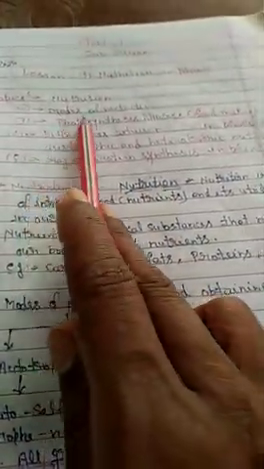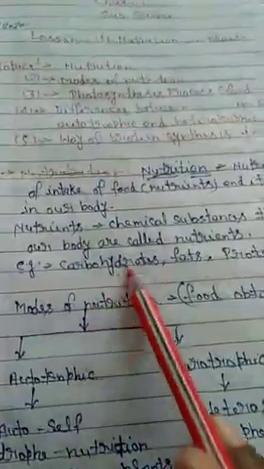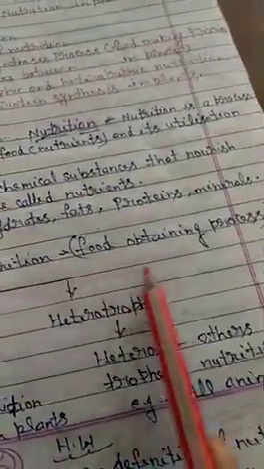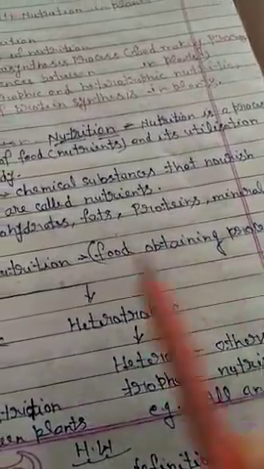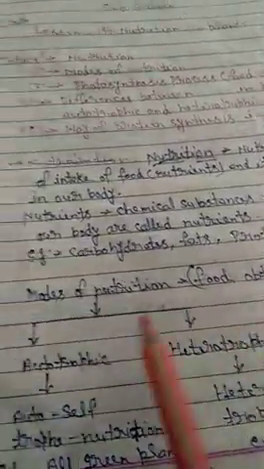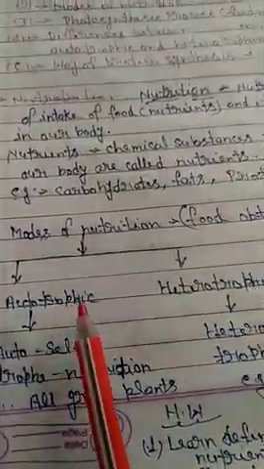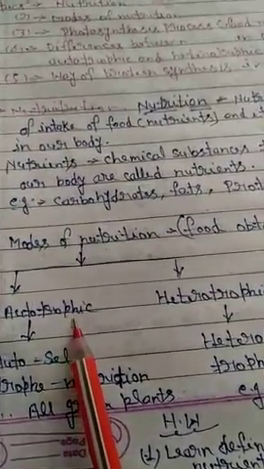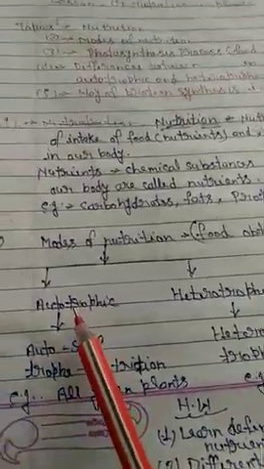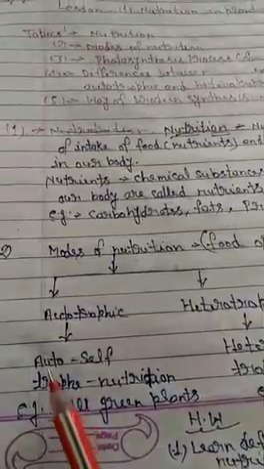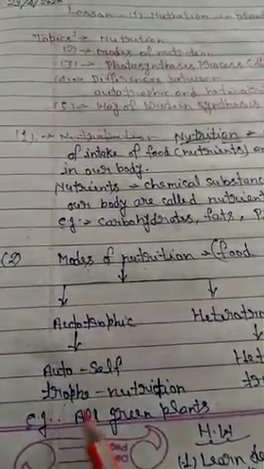After nutrition, your second topic is modes of nutrition. Modes means methods of nutrition, or you can say food obtaining process. Food obtaining process is called modes of nutrition. There are mainly two modes of nutrition. First is autotrophic, second is heterotrophic mode of nutrition. Autotrophic is taken from two words, auto and troph. Auto means self, troph means nutrition.